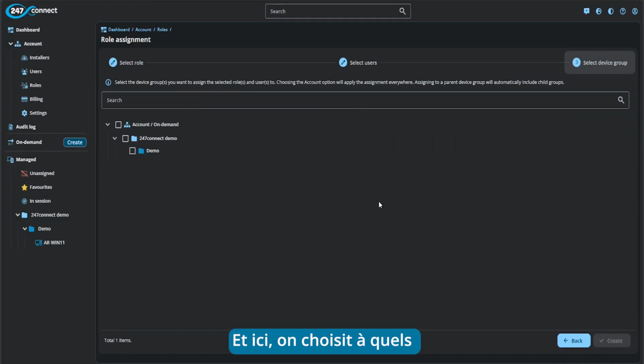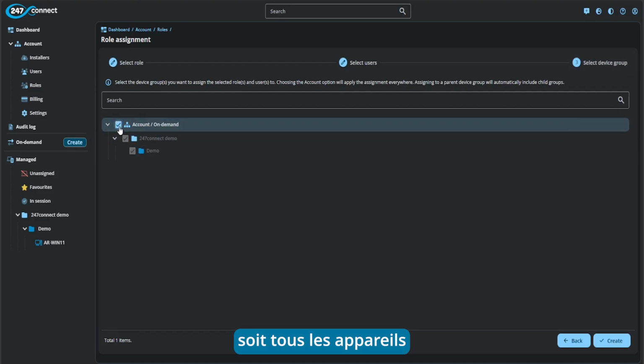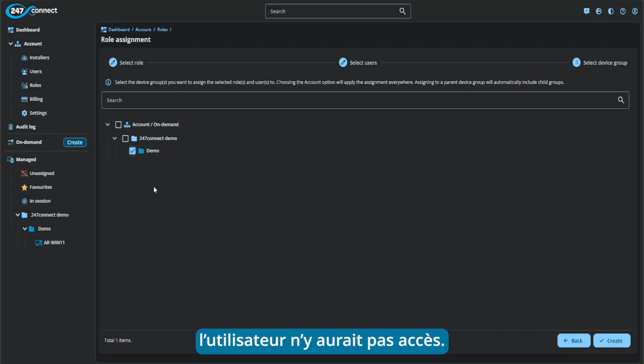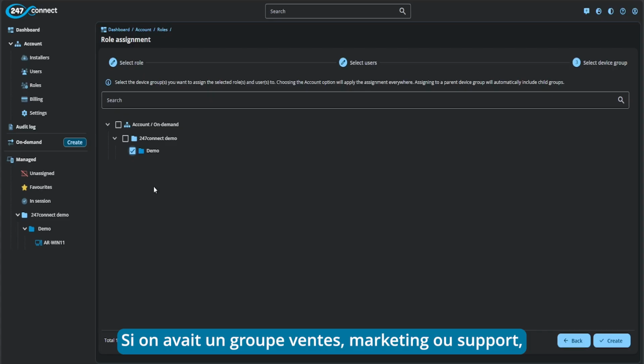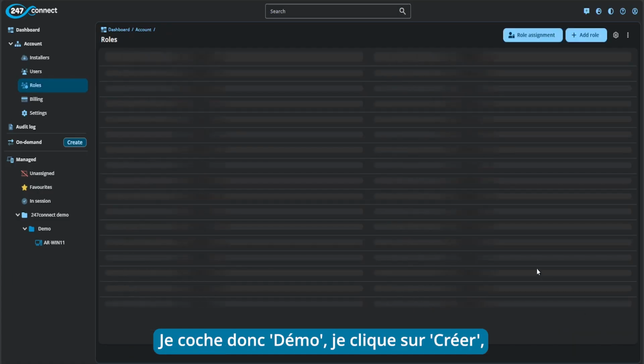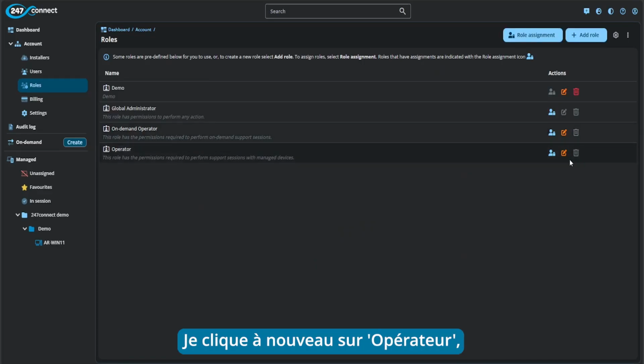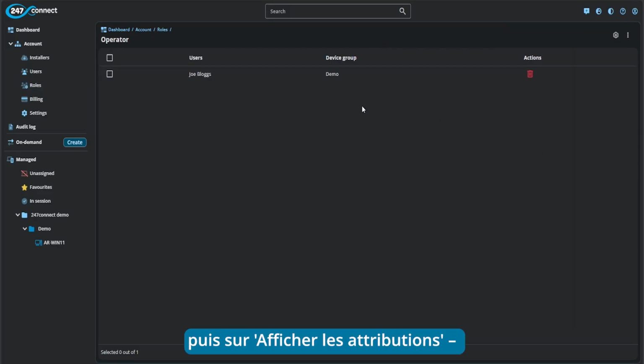And on this page, we can choose which devices we want this user to be able to access. So we can either assign this on the account level, so they can access all managed devices in the entire organization, or if we just choose demo, for example, this user would then only be able to see the devices in the demo device group. If we had a sales, a marketing, or a support device group, they wouldn't be able to see devices in those groups. So I'll tick demo here, then click create. That will take us back to the role assignment page, and then from here I can click on the operator role and this time click show assignments, and now it shows us that our new user has been assigned this operator role against the demo device group.